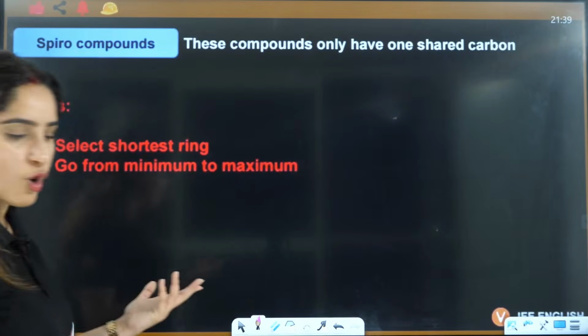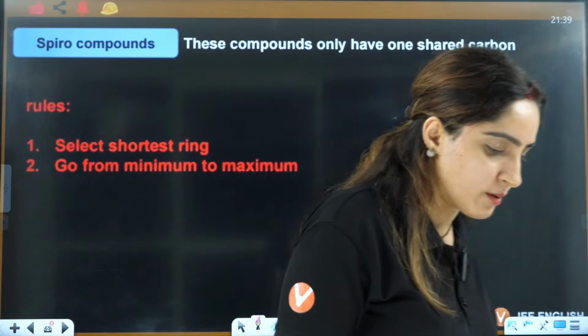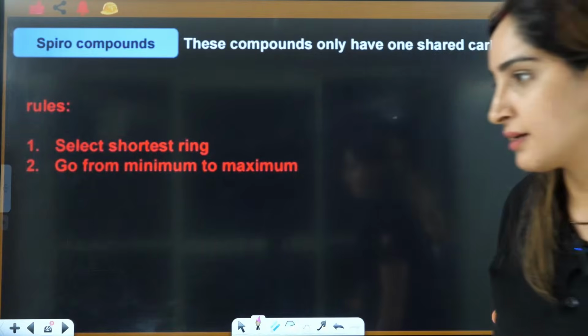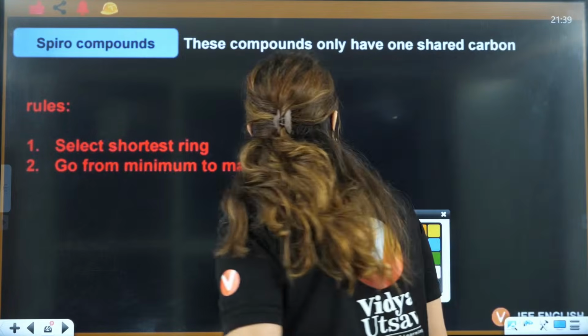Okay, that's all about the bicyclo compounds, right? Now my legs are paining. Oof.